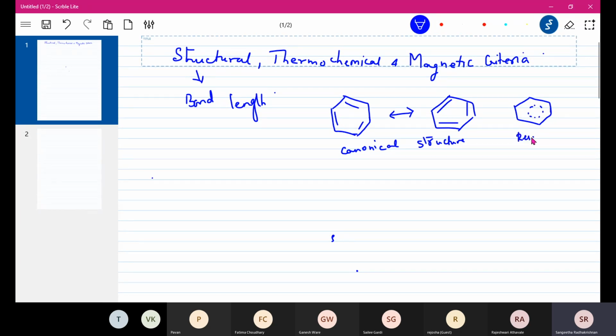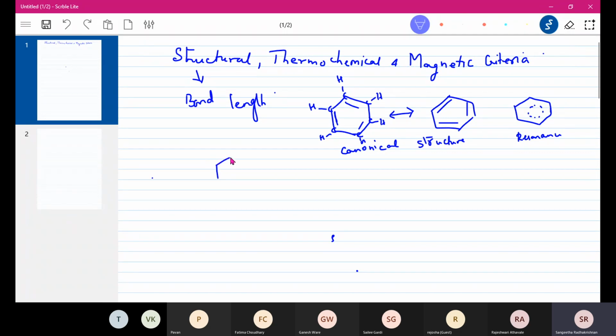What we mean to say is about these pi electrons. When we are writing, we have a carbon here, a carbon here, and so on, six carbons, each attached to one hydrogen. When we talk of resonance, this double bond or pi bond exists between this carbon and this carbon. We know that a pi bond is formed by lateral overlap of unhybridized p orbitals.